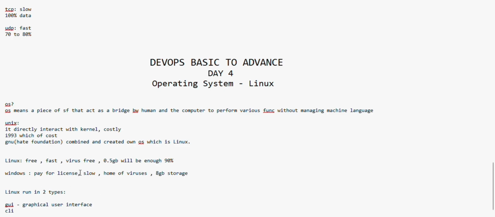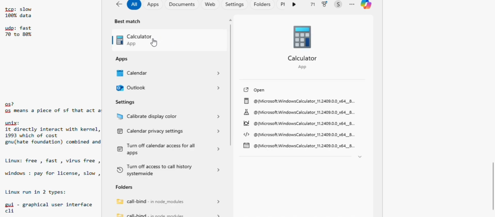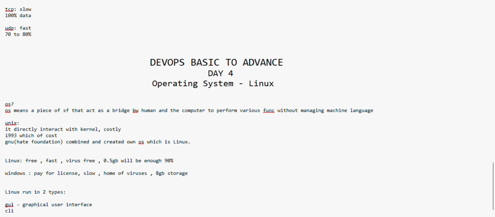Whatever we are seeing now on this screen is graphics. If we want to open the calculator, we need to go here, and this is a kind of graphic, right? I opened the calculator and this is graphics too. So this is GUI.